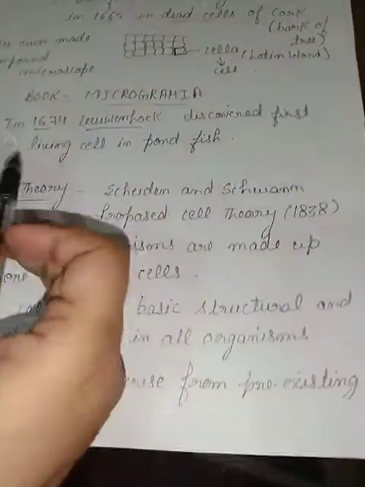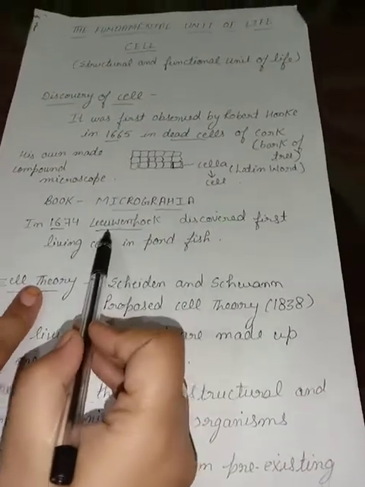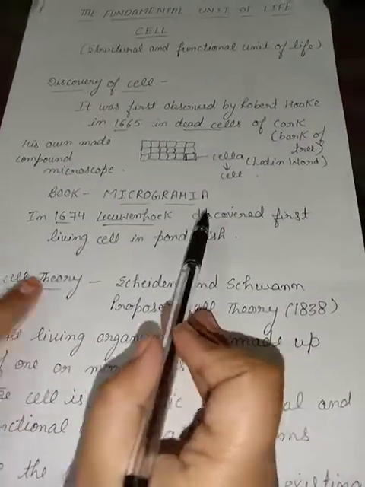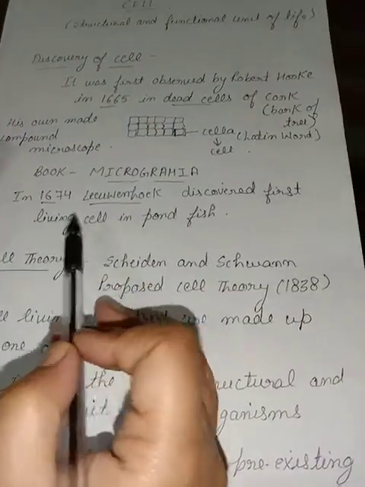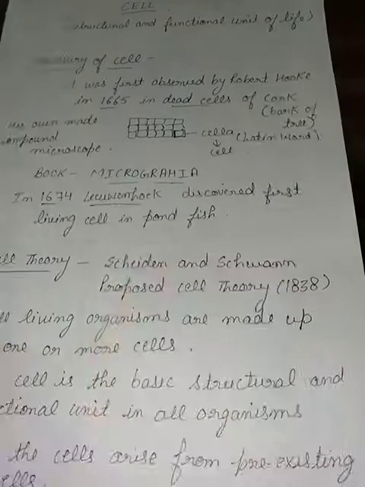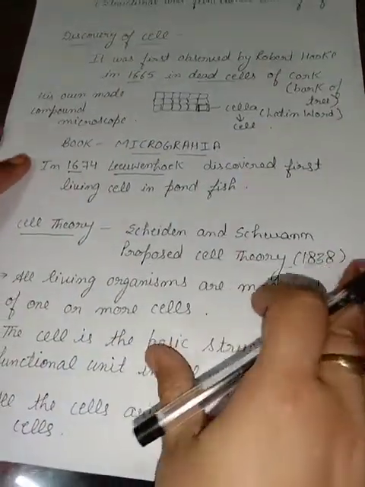After so many years, in 1674, Leeuwenhoek, another scientist, discovered the first living cell, and he discovered the first living cell in the pond fish. Okay, he used the semen, the sperm of the pond fish.